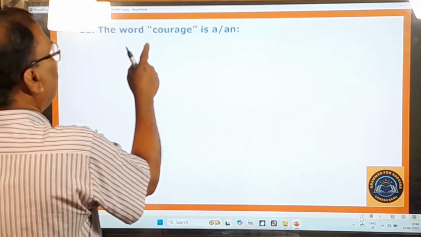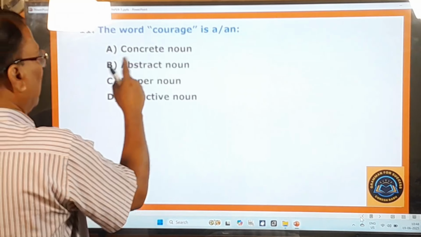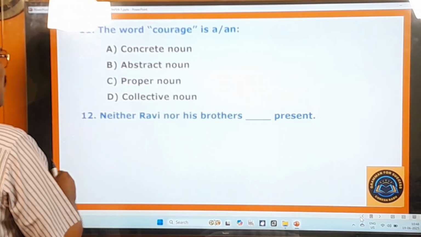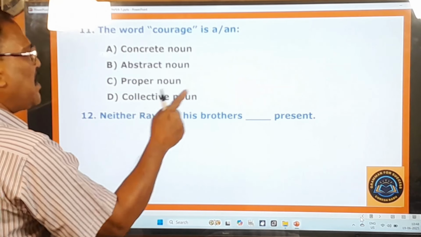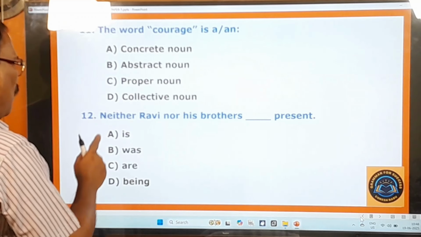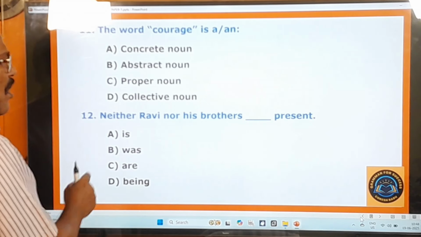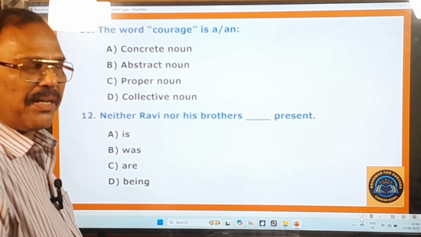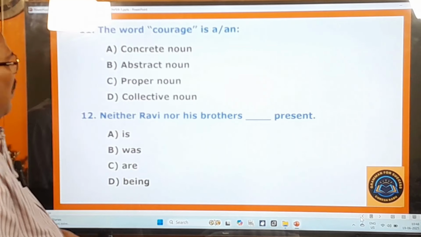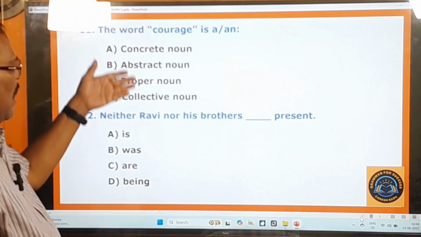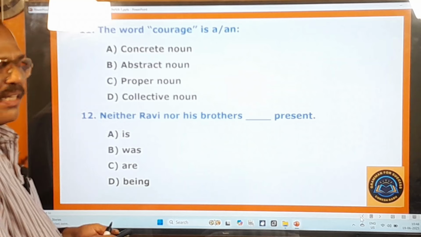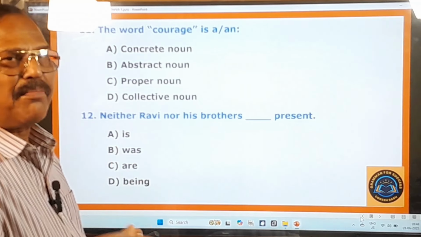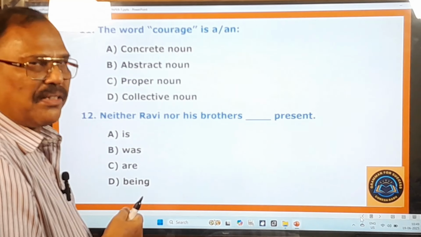11th question: The word courage is a or an: concrete noun, abstract noun, proper noun, collective noun. 12th question: Neither Ravi nor his brothers dash present: is, was, are, being. See, all these questions are framed on the same lines as the 2018 question paper, therefore they look to be the same. In that question paper also, the 11th question is like this, and the 12th question is also like this. That's why this question paper is based on the model of the 2018 proficiency test. Now you move on to other questions.